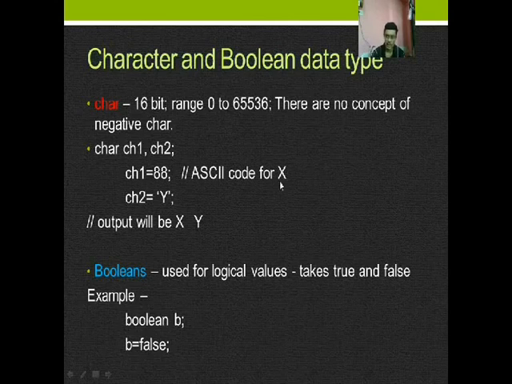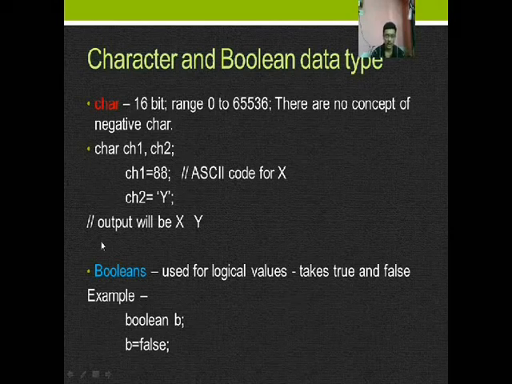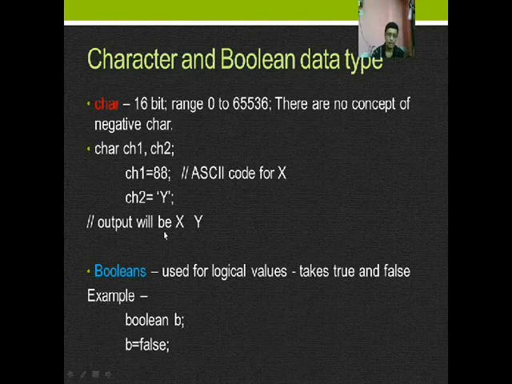Let us suppose that we know it. So the ASCII value of capital X is 88. Now ch2 equal to, within single quotes, y. If I execute this piece of code, it will produce the output X and y.